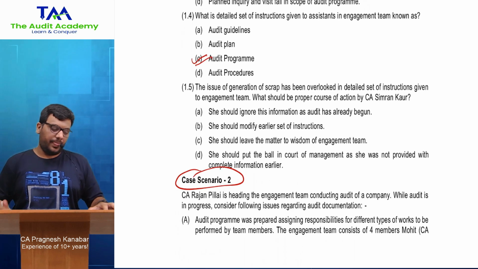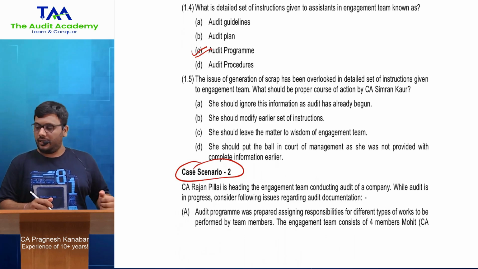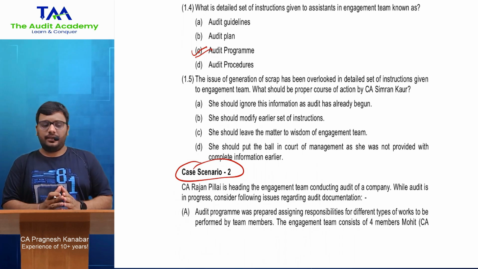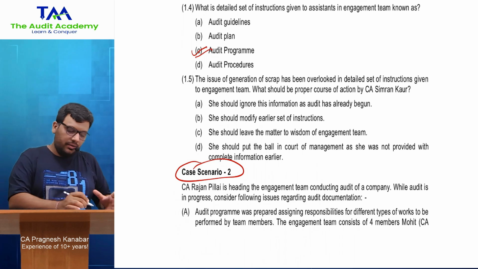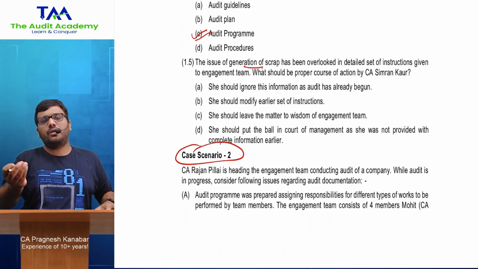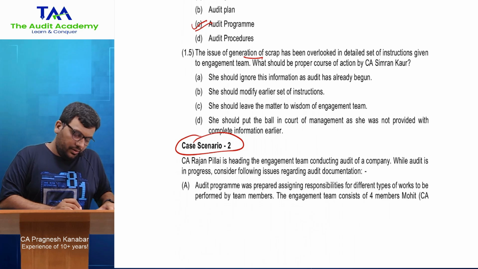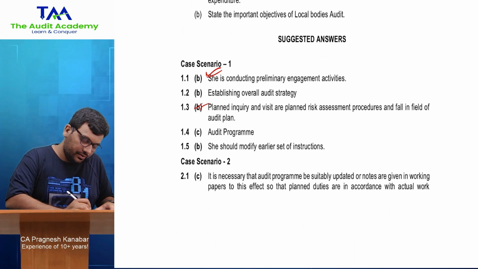The issue of generation of scrap has been overlooked in the detailed set of instructions given to the engagement team. What should be the proper course of action? So they are saying that when I gave you the audit program, I missed out the issue of generation of scrap which needs to be taken into consideration in the audit. Then what is the course of action? Rectify your program, update it. The options say ignore this information, modify the earlier set of instructions, leave the matter, put the ball in the court of management. We don't want to put the ball anywhere. So please modify your earlier set of instructions over here.